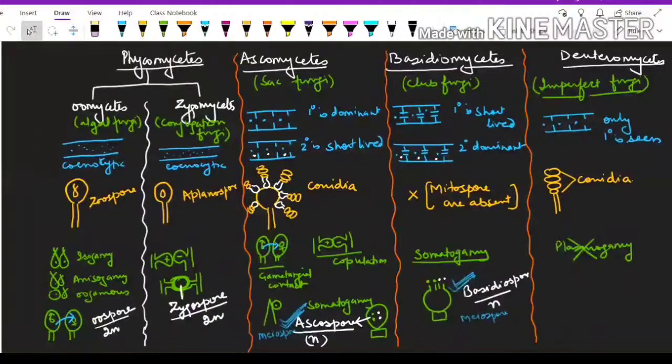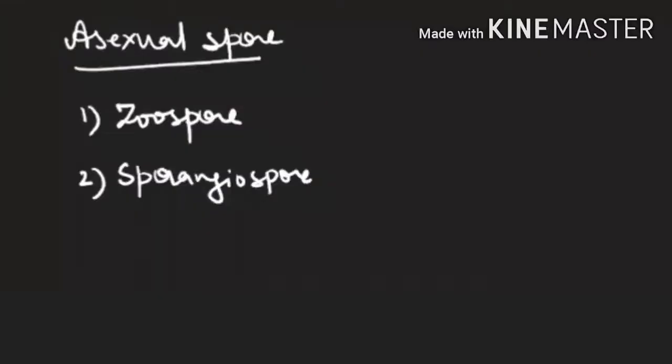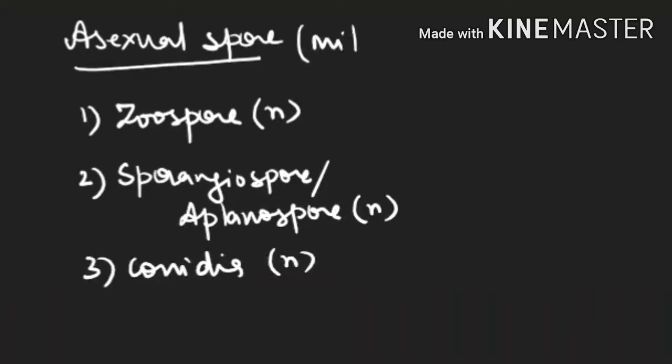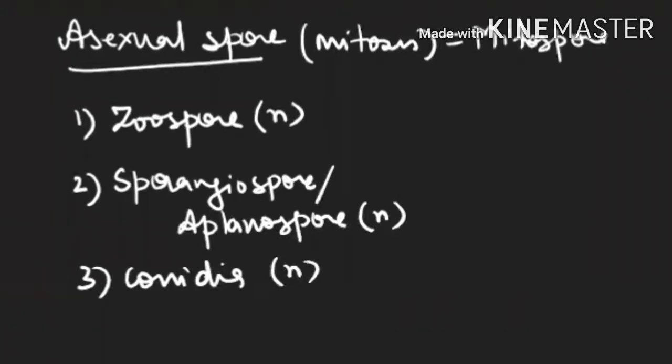Now see, here I am giving the list of all the asexual spores what we have discussed. Zoospore, ploidy is N. Sporangiospore is also known as aplanospore. Ploidy is again N here. Conidia, this is also ploidy N. So asexual spores are made by the process of mitosis. They are known as mitospore. So I think this much is clear to you.